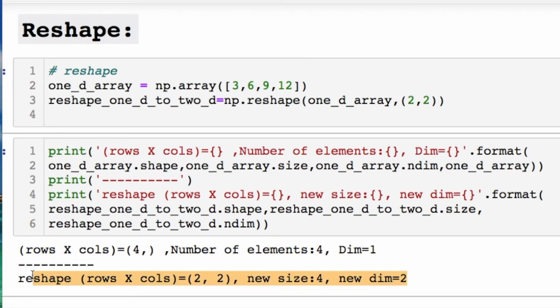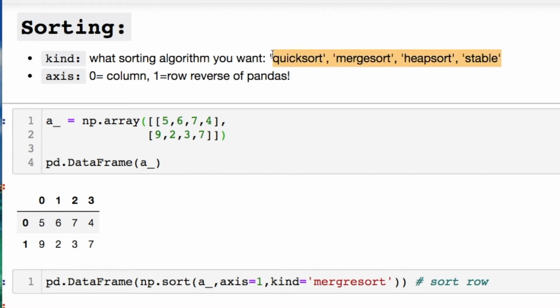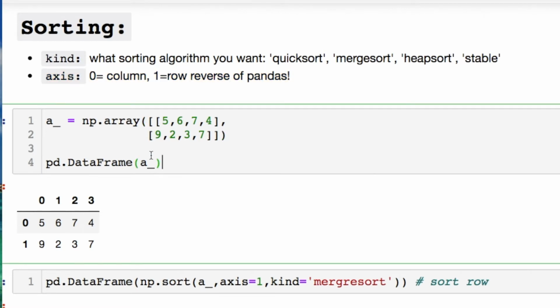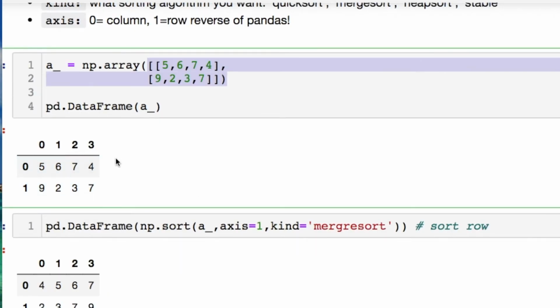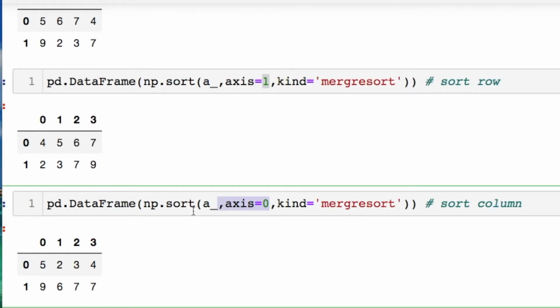We can do sorting with various algorithms here, depending on what you need. You have to pay attention, but you still have the axis, which is 0 or 1 as well, to do your manipulations. So let's look at our array that we have right here, okay? And we notice that we have these 2 rows, 4 columns. And if we do a merge sort based on our row, you'll notice that this now becomes ordered and so does this, okay? Well, that seems kind of odd because it's a 1, not like in a data frame where it's a 0. So you have to pay attention to how that actually works when you print this and see what's going on. Here's the reverse if we're working with the columns.